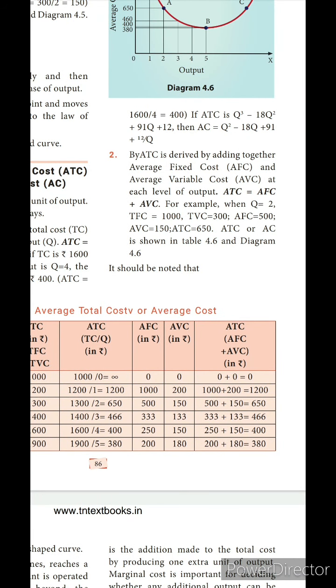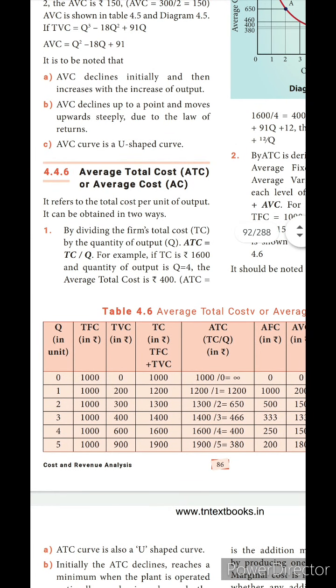In some cases they won't give the TFC and TVC. They won't give the TVC, otherwise the TFC. Only one of them may be there, and the TC may be given. In that case, when you subtract, you will get the other one. If they give the TFC or TVC, you may find the average total cost. If they don't give the TFC or TVC, they may give you the AFC and AVC, the average fixed cost and the average variable cost. From that also you can calculate the average total cost.